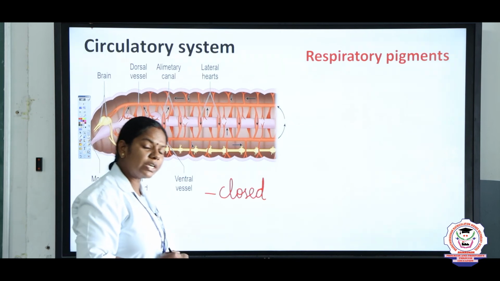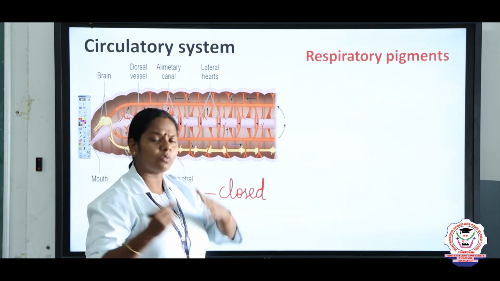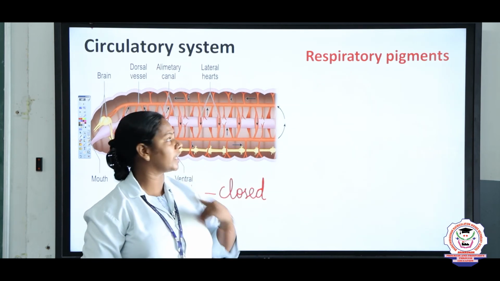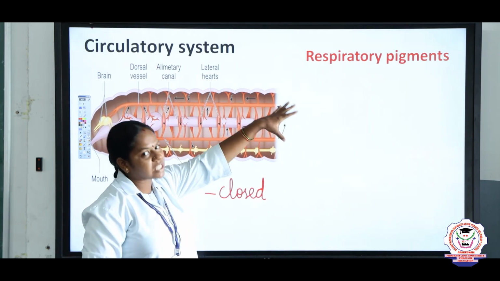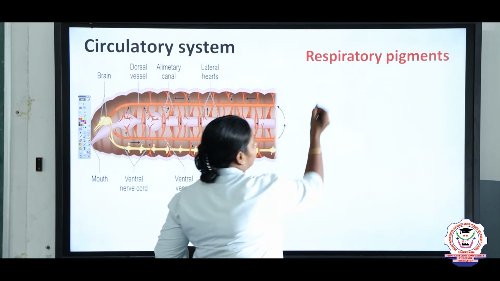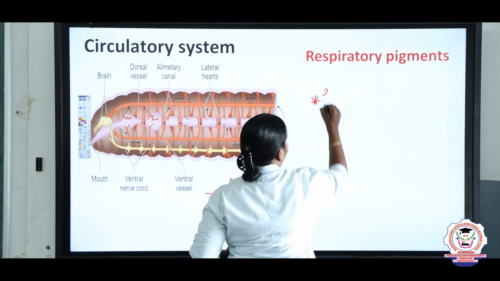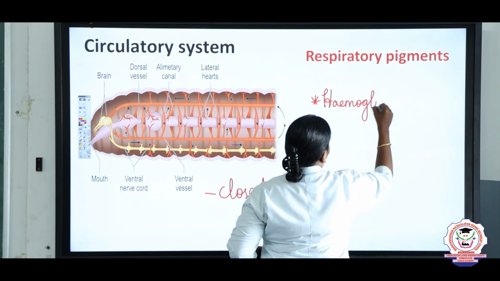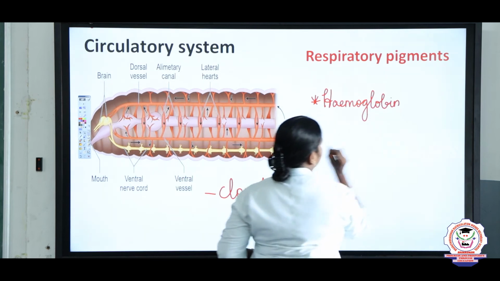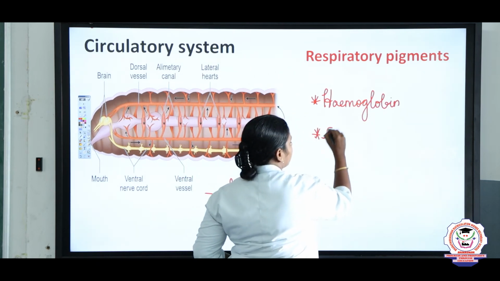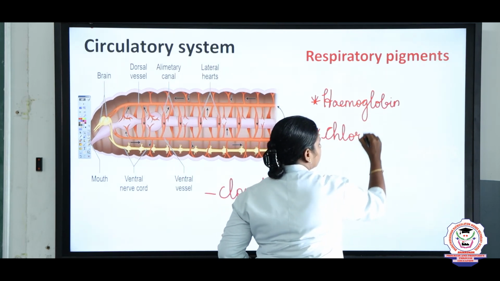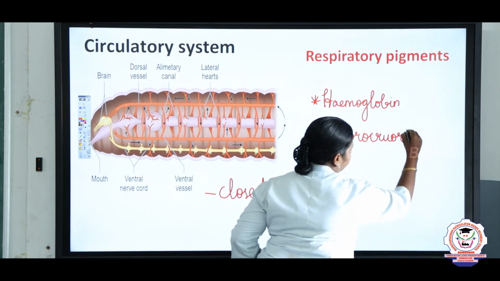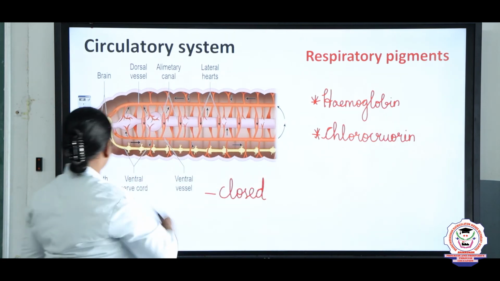And now, we are going to see some of the respiratory pigments. What is the respiratory pigment present in our blood, children? Hemoglobin. Yes, very good. Likewise, the earthworm also has respiratory pigments. The first one is hemoglobin. And another pigment is chlorocruorin. So, this is an important one mark question, children.